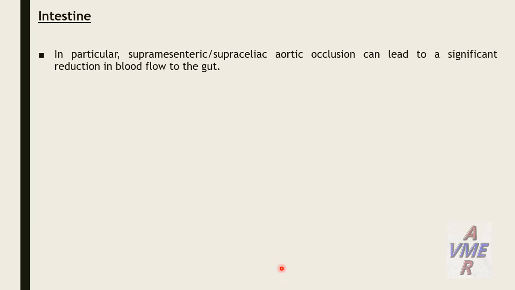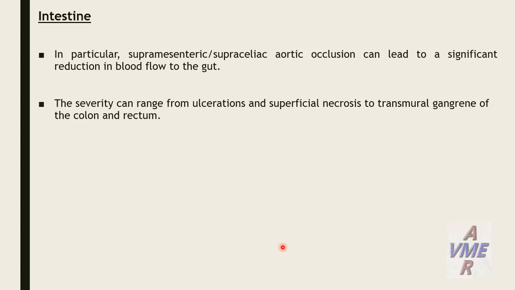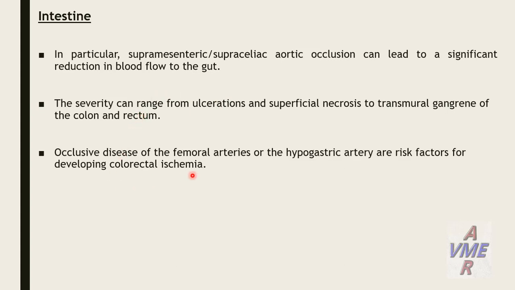Effect on the intestine and GIT: particularly with supramesenteric, supraceliac aortic occlusion, there can be a significant reduction in the blood flow to the gut. The severity can range from ulceration and superficial necrosis up to transmural gangrene of the colon and rectum. Occlusive disease of the femoral arteries or the hypogastric artery are risk factors for developing colorectal ischemia.